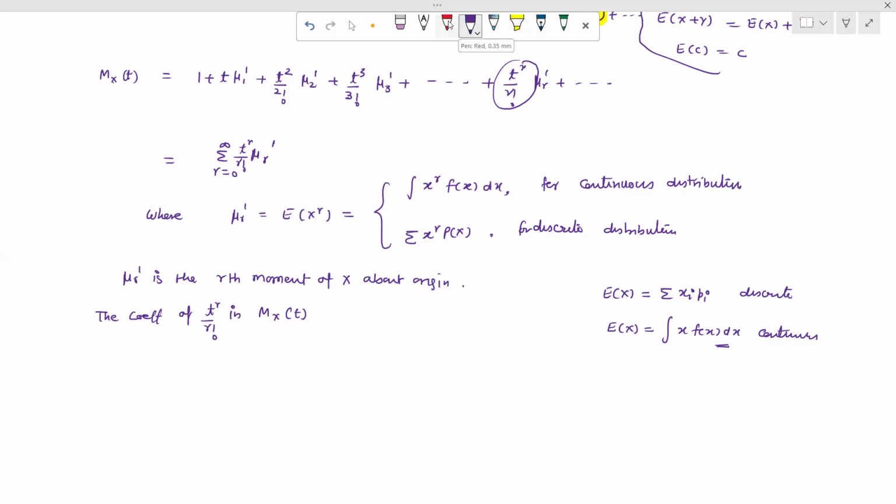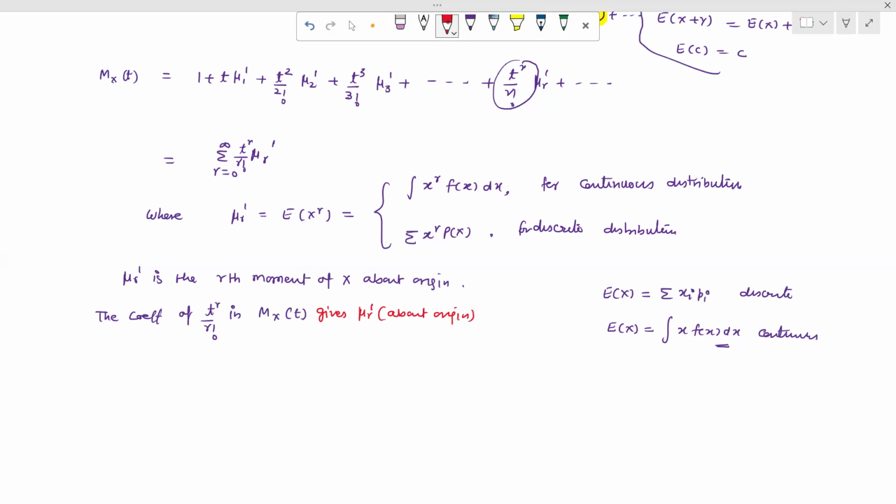So we write that M_x(t) gives mu r dash about origin.